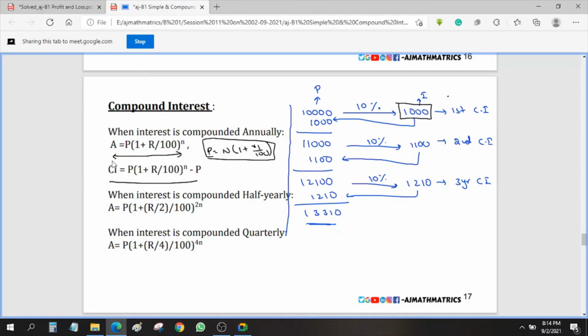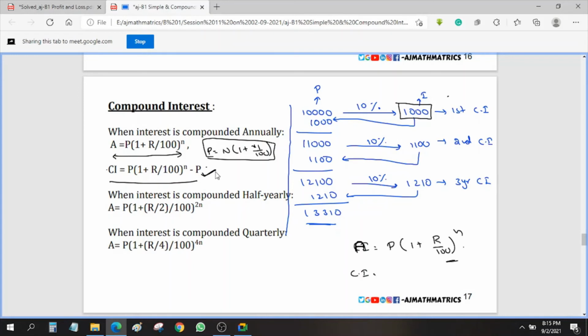And be clear, we all think that this is the compound interest formula. So the compound interest formula, what will we write? P of 1 plus r by 100 whole power n. But this is not the compound interest formula. Be clear. This is the total amount formula. Be clear guys, this is the total amount formula. And if you want to find out the compound interest, from this we need to subtract P.